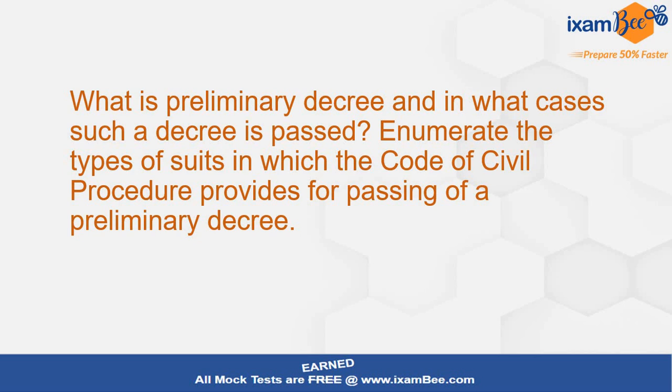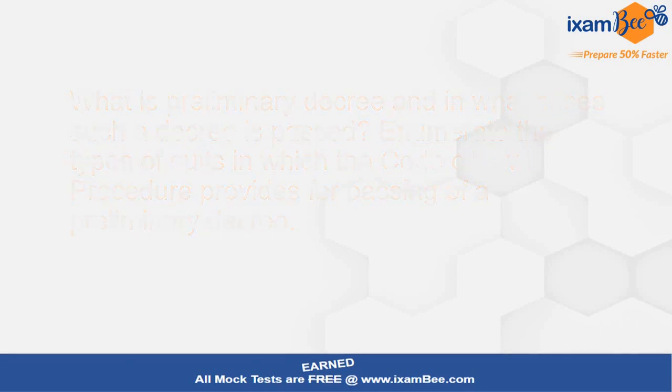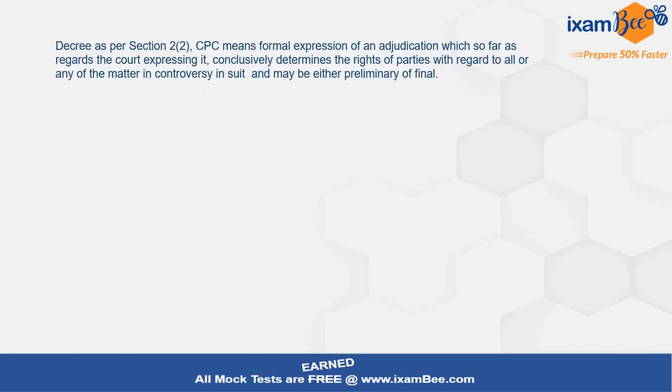ये CPC का question है, काफ़ी important है. I will let you know what kind of suits can be the example of this preliminary decree. But पहले हमें start करना होगा अपना answer decree के concept से. Decree is a very important topic from CPC. As per section 2 clause 2 of CPC, it means a formal expression of an adjudication which, so far as regards the court expressing it, conclusively determines the rights of the parties. Conclusively determines the rights of the parties is the exclusive feature of a decree, and ये